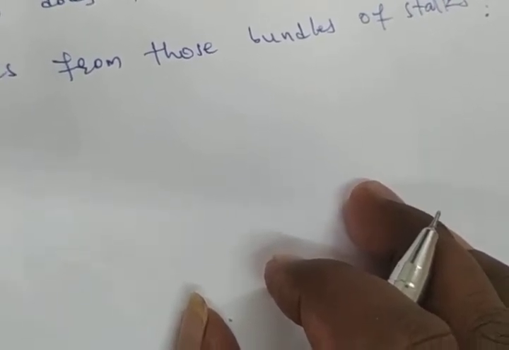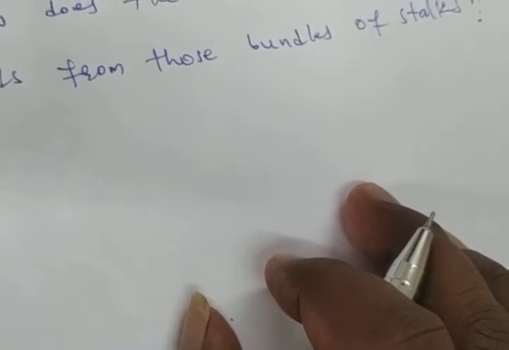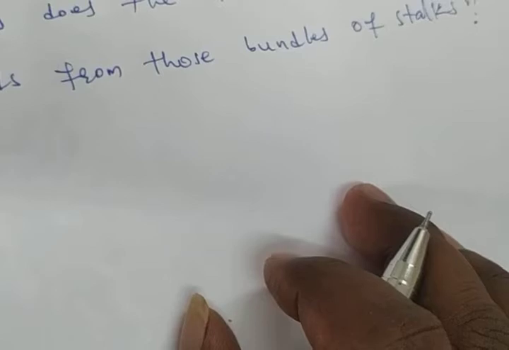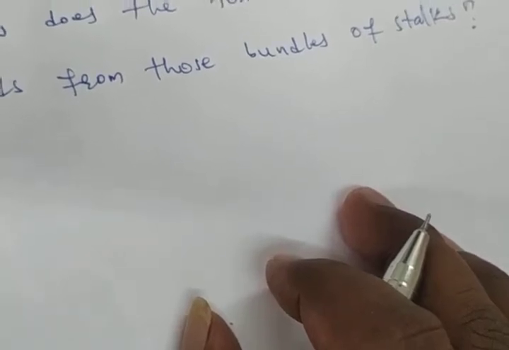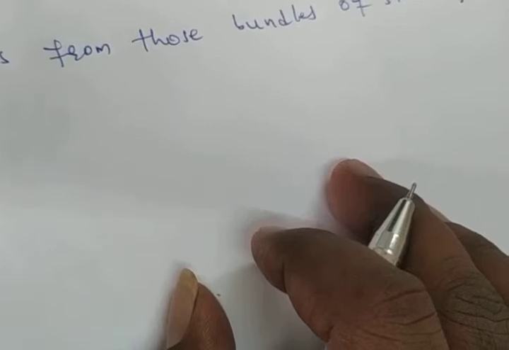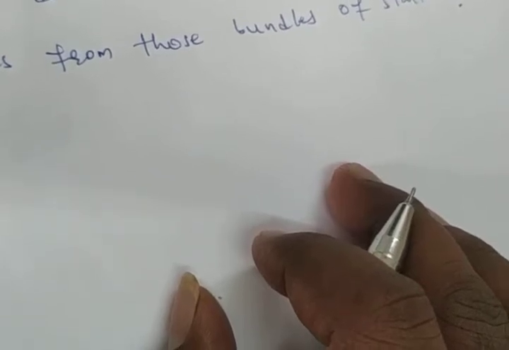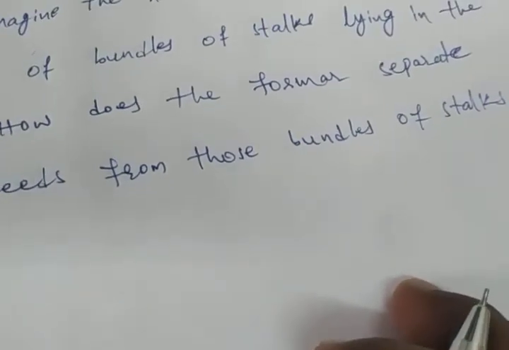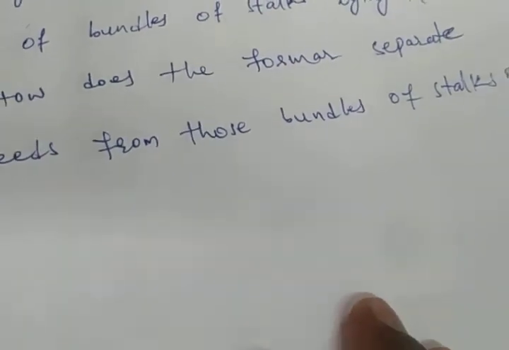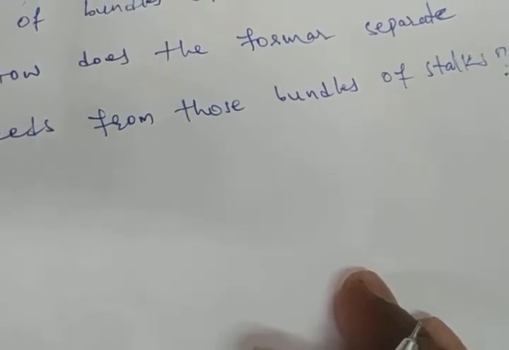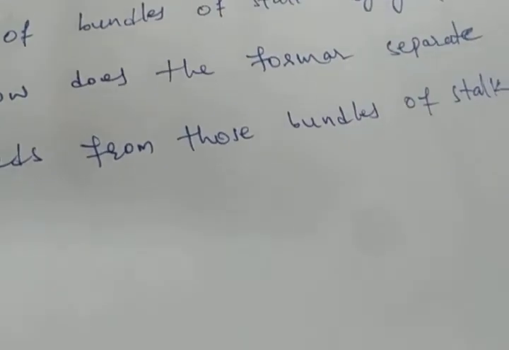The process used to separate grain from stalks is known as threshing. In this process, the stalks are beaten to free the grain seeds. Sometimes threshing is done with the help of bullocks. Machines are also used to thresh large quantities of grain.